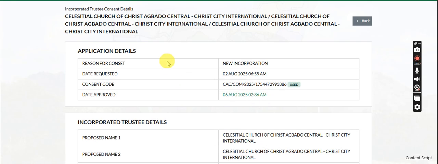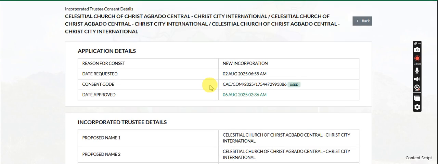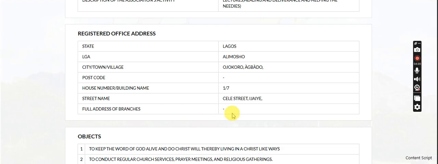So if you want to register a church, make sure your objectives are limited to church activities. If you want to register a mosque or masjid, make sure your objectives and description are related to Islamic doctrines. Don't make it seem like an NGO. Don't say that you want to help the widows, the needy, or the poor, or do all sorts of things. Make sure you streamline your objectives and description to that church or masjid.